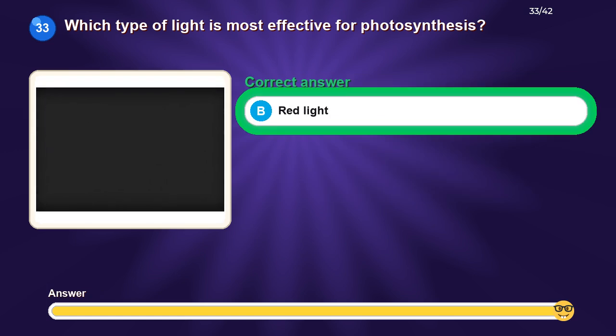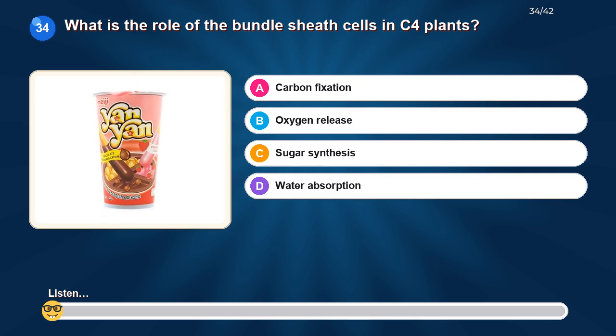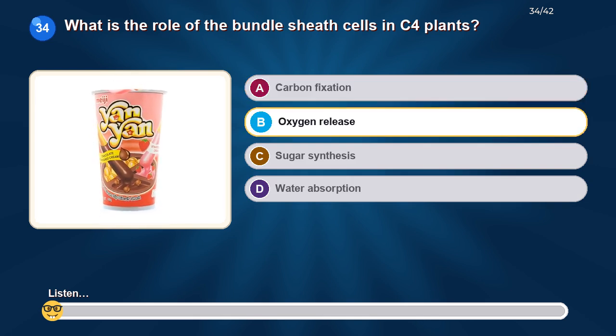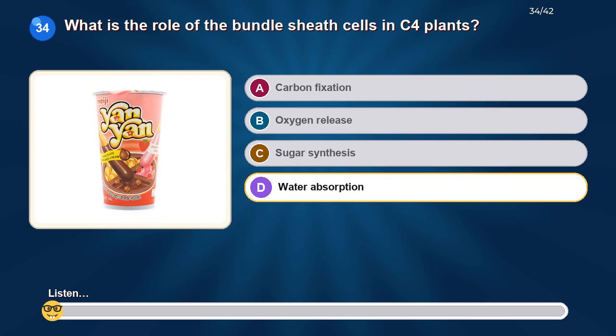The correct answer is red light. What is the role of the bundle sheath cells in C4 plants? Option A, carbon fixation. Option B, oxygen release. Option C, sugar synthesis. Option D, water absorption.